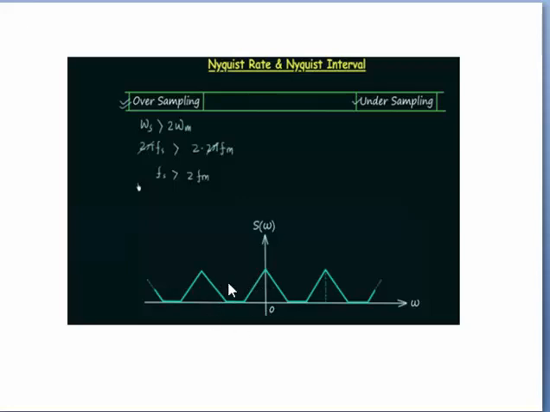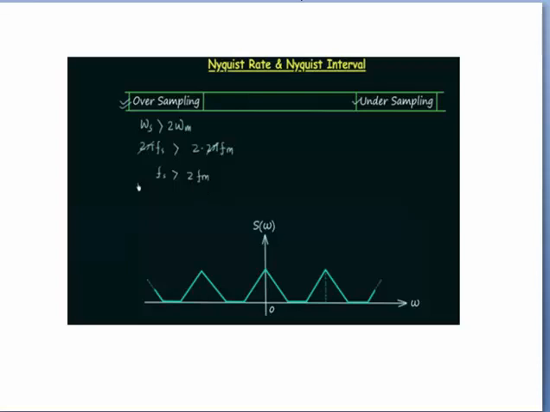Therefore, we can recover the message signal from the sampled signal easily. So this oversampling case is allowed, and we get fs greater than 2 fm, with no overlapping.